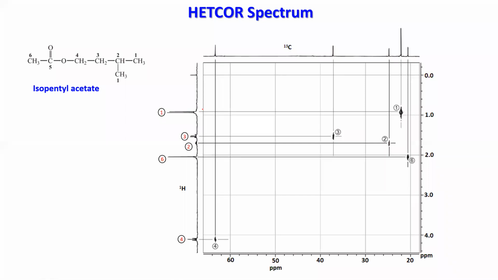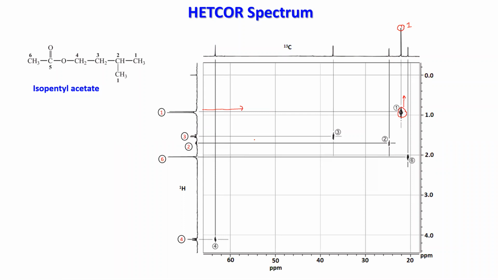Find out whether you are having any spot in its way. So you are getting a spot in its way. From that spot you travel perpendicular to find out the carbon. So this carbon means this particular proton is attached to this carbon, so this will be 1.